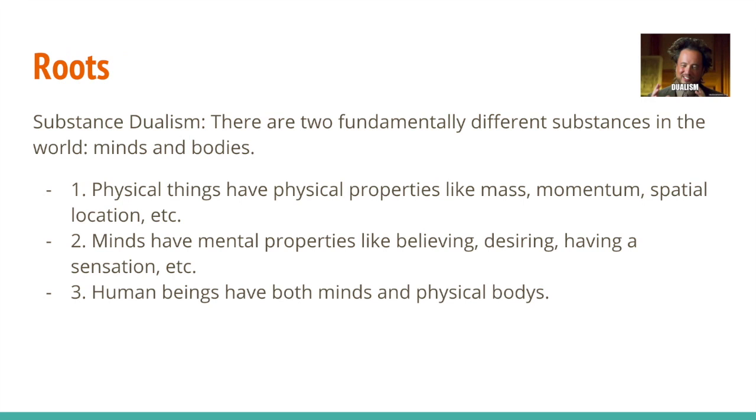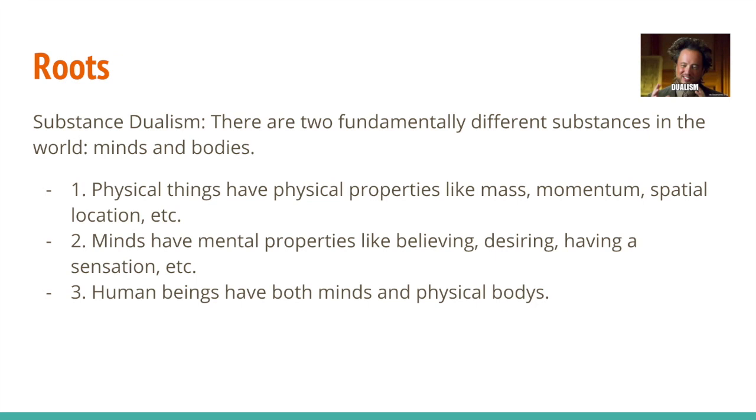The dualist believes that physical things have physical properties like mass, momentum, spatial location, etc. Also, that minds have mental properties like believing, desiring, having sensation, etc. Therefore, by Leibniz's law, Descartes is able to prove that human beings have both minds and physical bodies. It is proven by the law because minds and bodies hold two different properties and cannot therefore be the same thing.